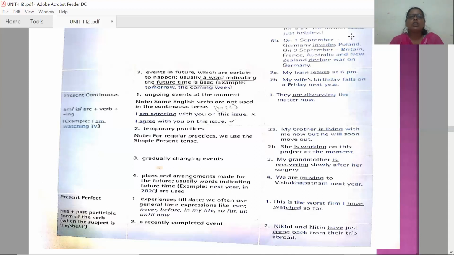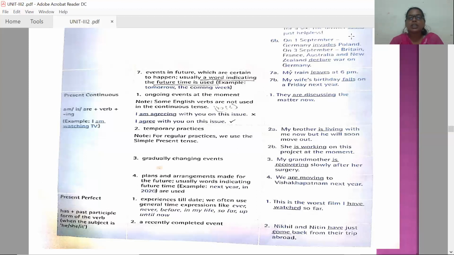Now let us see what is the use of present perfect tense and the structure. Present perfect tense structure is has plus past participle form of the verb. So when the subject is third person, he, she, it, has plus past participle form of the verb. Now let us see the usages of this. When you are talking about experiences till date, we often use general time expressions like ever, never, before, in my life, so far, up until now, all these things. When you are talking about experiences till date, you can use present perfect tense.